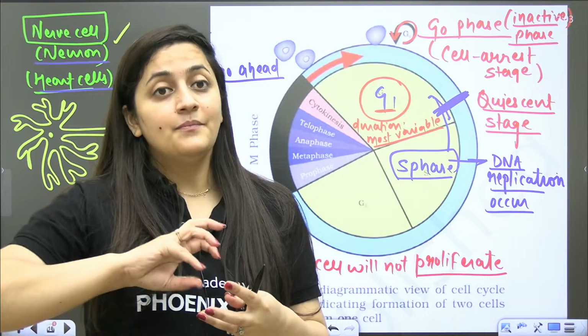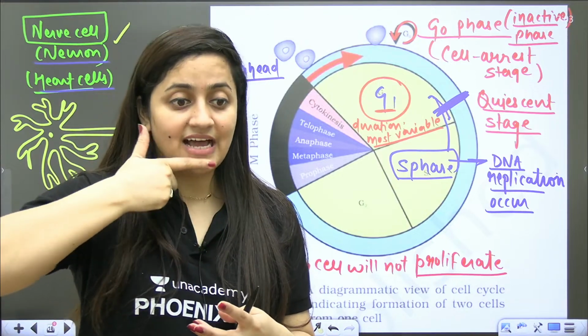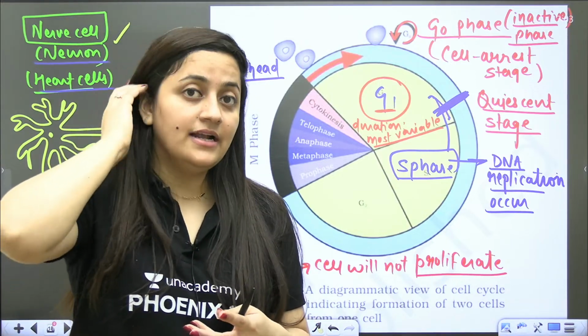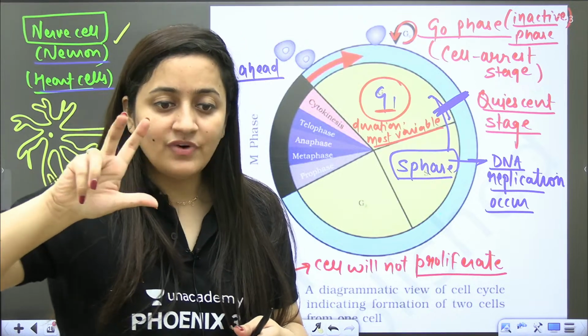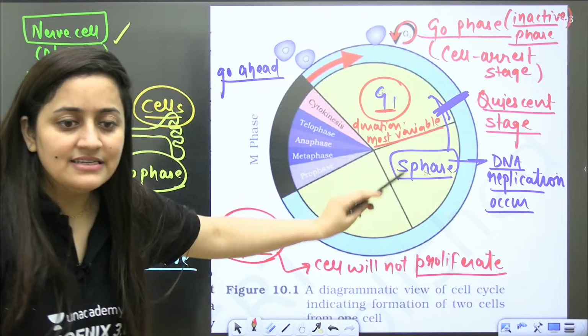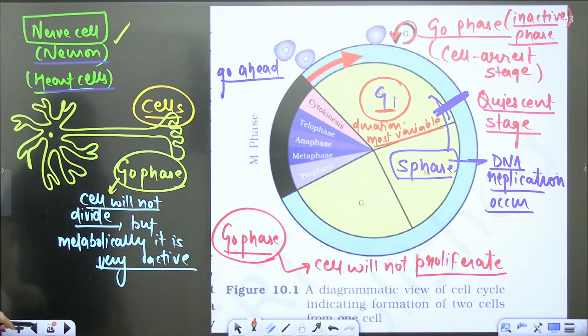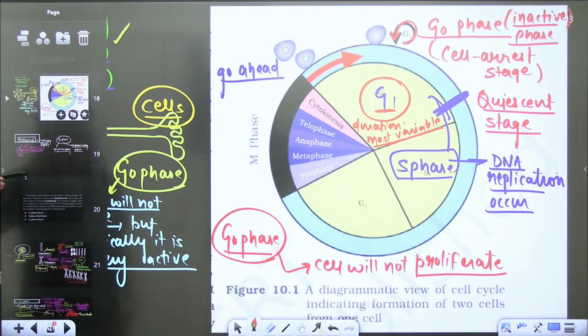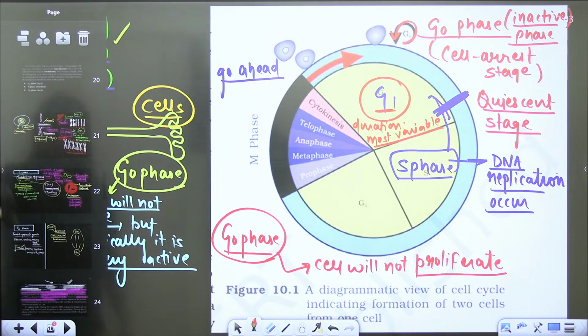If cell division is taking time, the G1 phase can last for many hours also. It can be 10 minutes, it can be 2 hours, it depends.